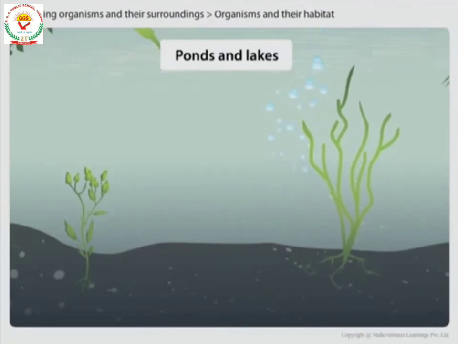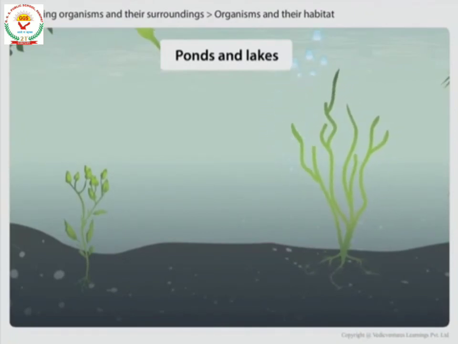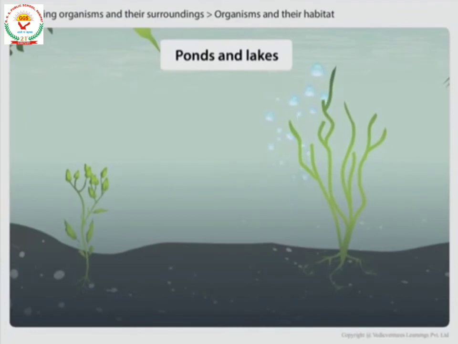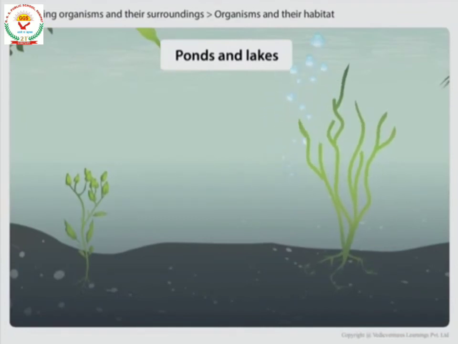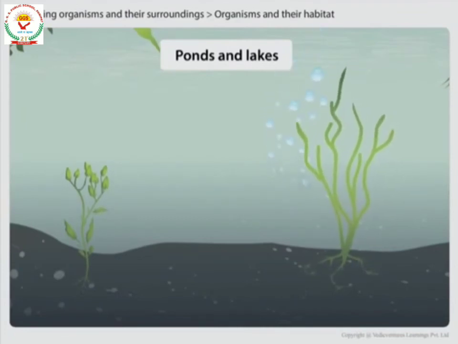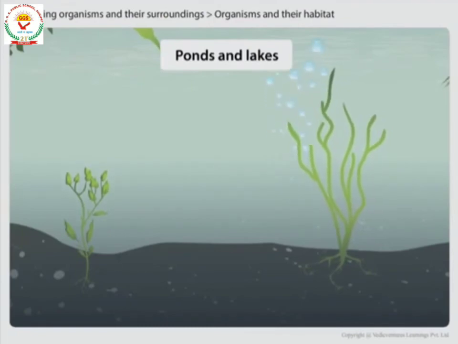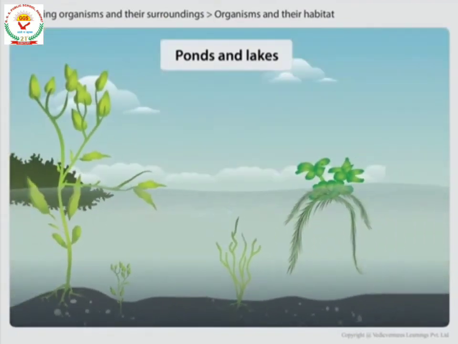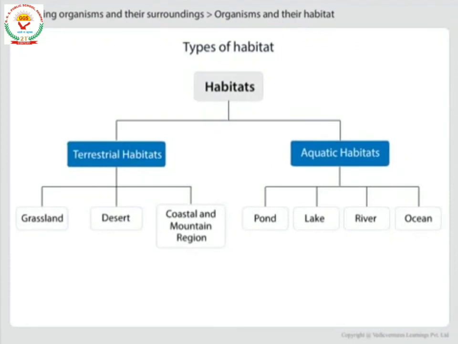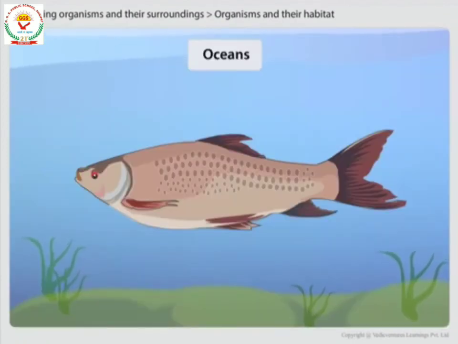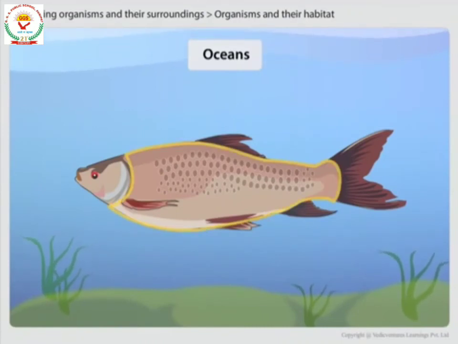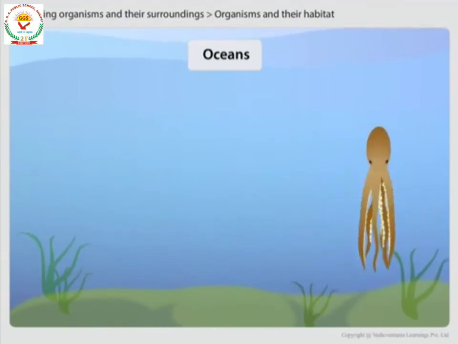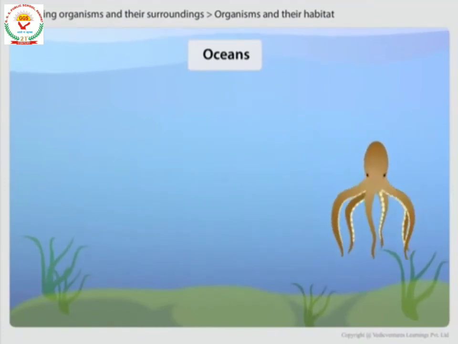Some animals also live in ocean. These animals are adapted to saline water, means they are adapted to salty water. Some of the animals have gills, but some of these do not have gills, so they stay on the surface of water.